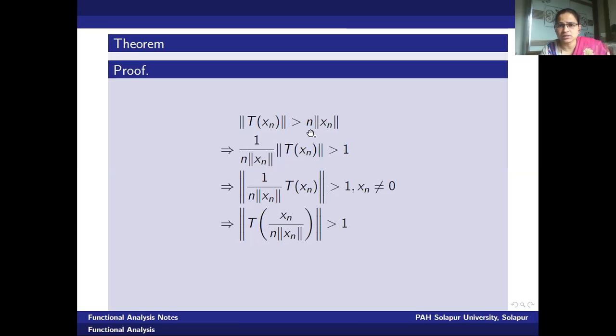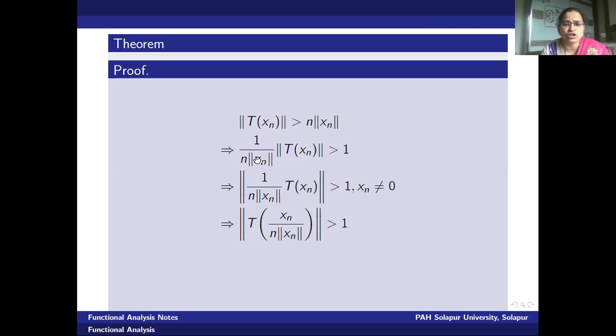Now let us do some calculations, some algebraic operations on this inequality. Shifting n times norm of xn to the left, it gives you the next statement as 1 upon n into norm of xn into norm of t of xn is greater than 1. But we know norm of xn is a non-negative real number, and n is a positive integer. Therefore, this is together a positive real number. Therefore, whether we write it in the modulus or not, it gives us the same value.